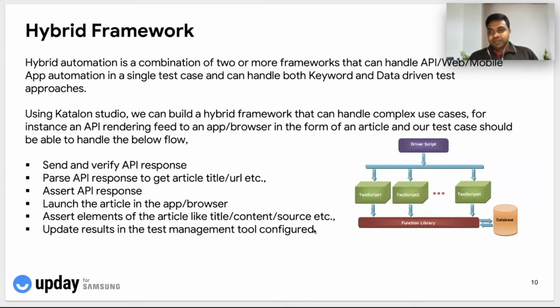So this is the framework that we have built, which handles both backend, front-end, and other checks like assertions and checkpoints.